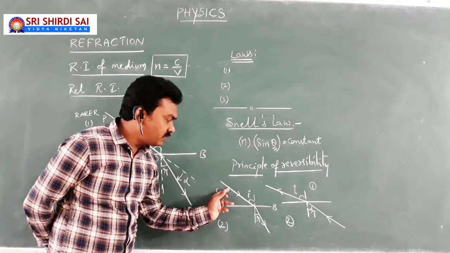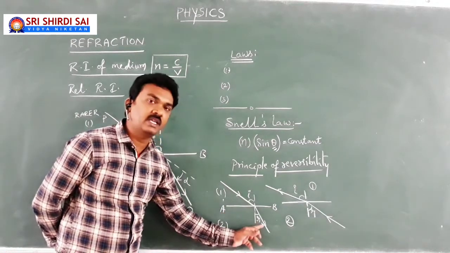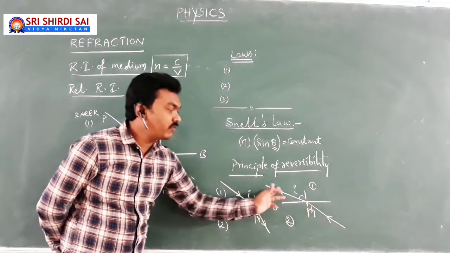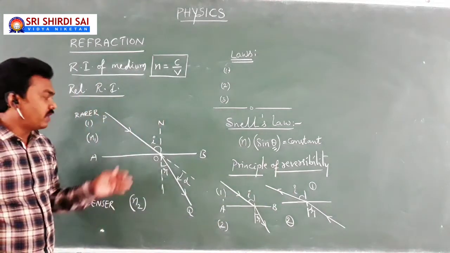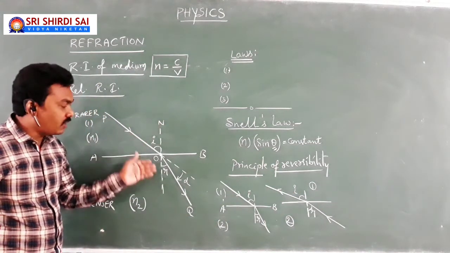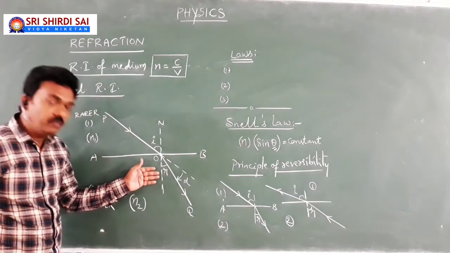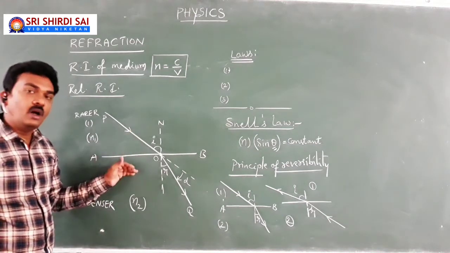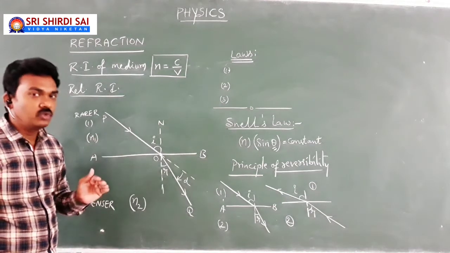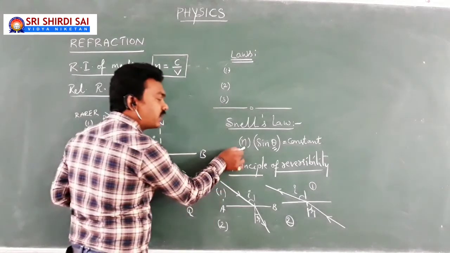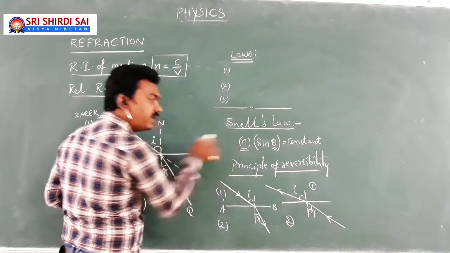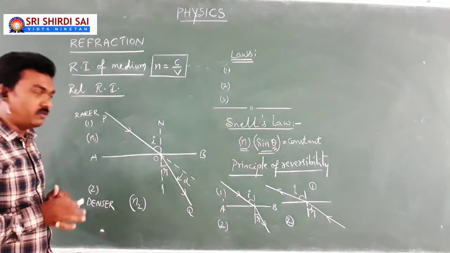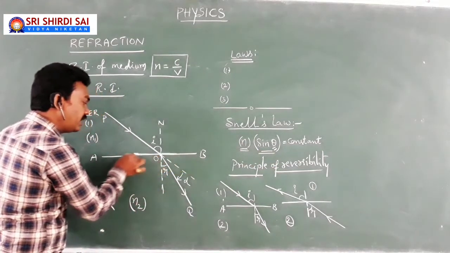Here the light falls in the first medium at an angle i and refracts into the second medium at an angle r. But if the light is incident in the second medium at an angle r, then it refracts at an angle i. So when i is the angle of incidence in the first medium and r is the angle of refraction in the second medium, you can say i is the angle of incidence in medium 1, r is the angle of incidence in medium 2. Then according to Snell's law, the product of the refractive index of a particular medium and the sine of the angle of incidence in that medium is always a constant when light is refracting at an interface.